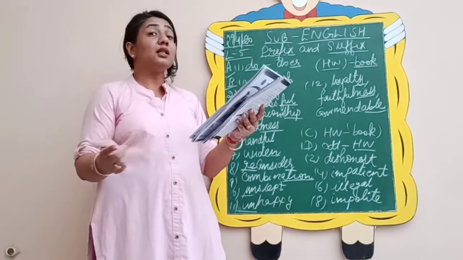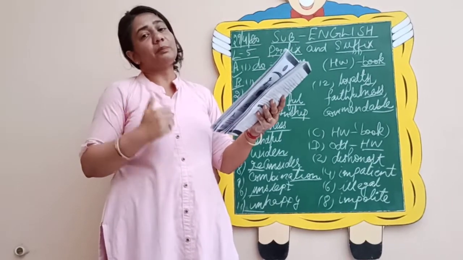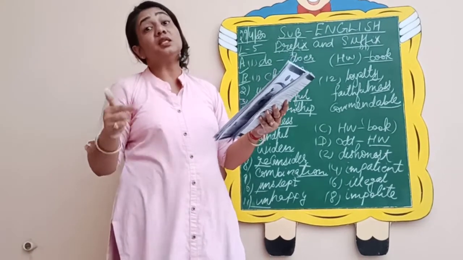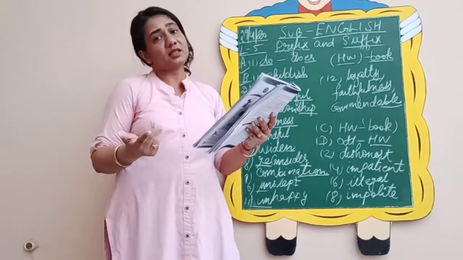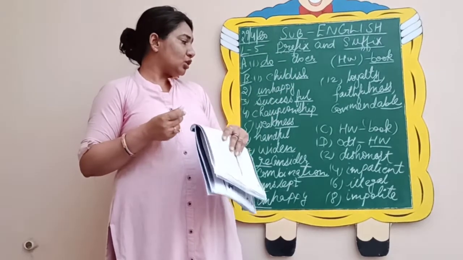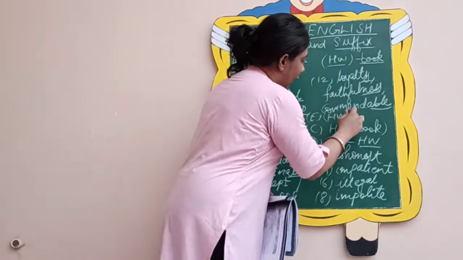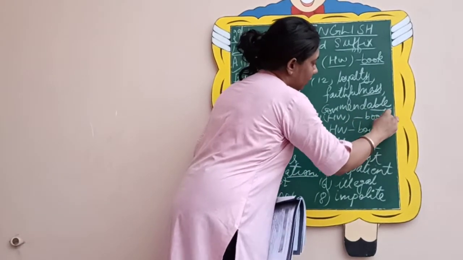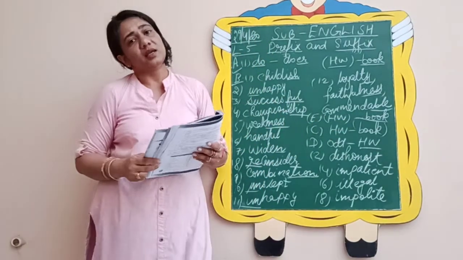You need to see the sense of the sentence, and add suitable prefixes or suffixes to these words given in the bracket and complete the paragraph. So again, this is your homework to be done in the book itself. E part is also your homework, and we'll be discussing it in our next video.